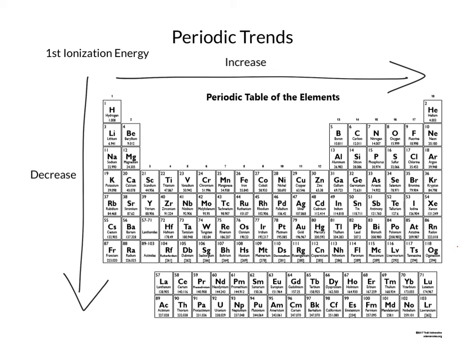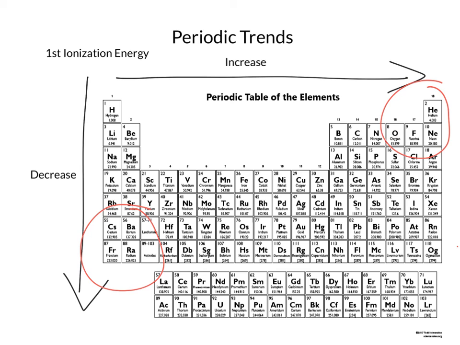So again, if we look at the overall trend on the table, because we're decreasing as we go down groups and we're increasing as we go left to right across the period, in general, we're going to find our lowest ionization energies down here in the lower left corner and our highest first ionization energies in the upper right corner.